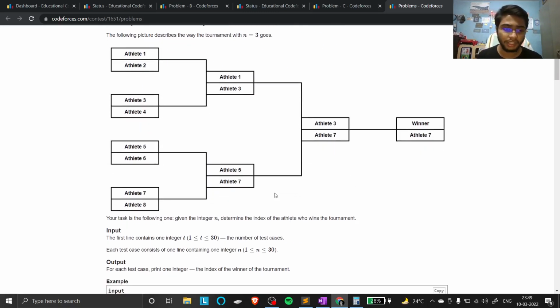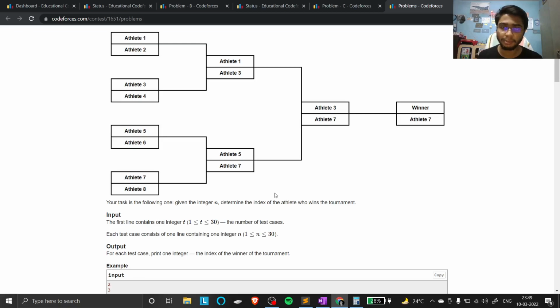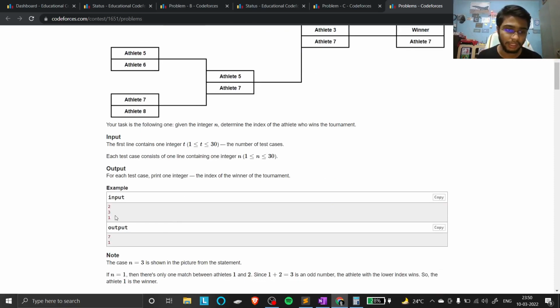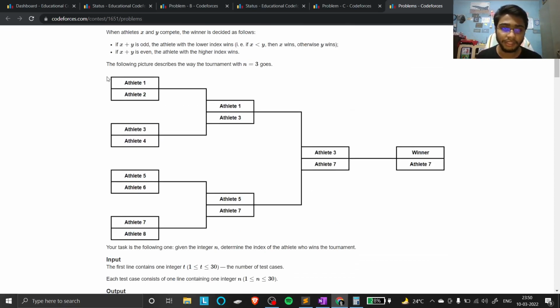If there are 2 raised to power n participants, they are numbered from 1 to 2 raised to power n, and you have to print the number of the participant who won. If there is 2 raised to power 3, so a total of 8 participants are there. The first match would be between 1 and 2, then 3 and 4, then 5 and 6, then 7 and 8. There is a condition that if the sum of the athlete numbers is an odd number, you have to print the lowest one, otherwise you have to print the highest one. Between 1 and 2 the lower is 1, so you have to print 1. It would be like that.